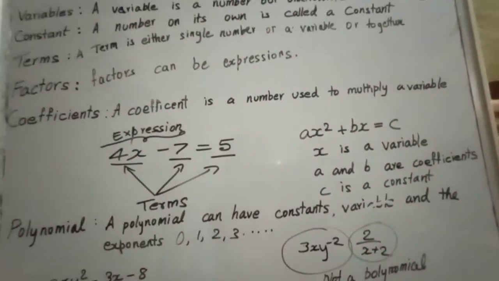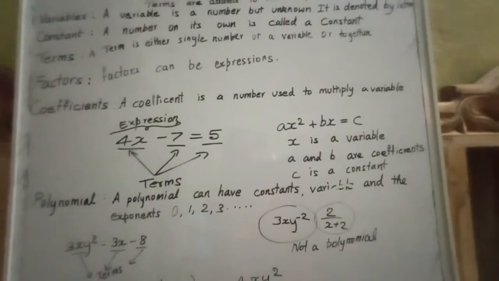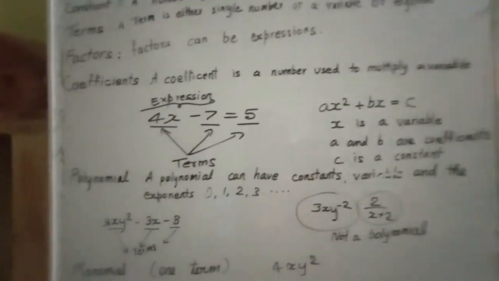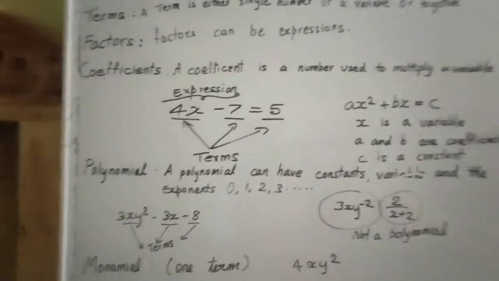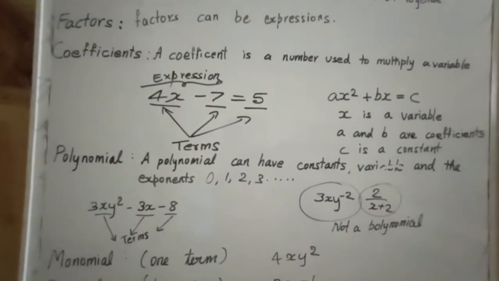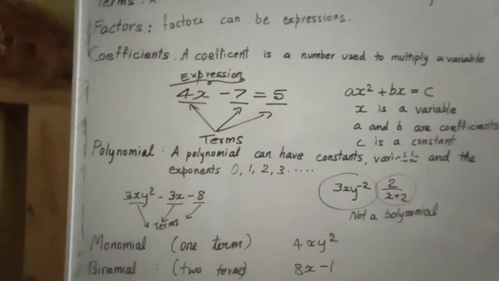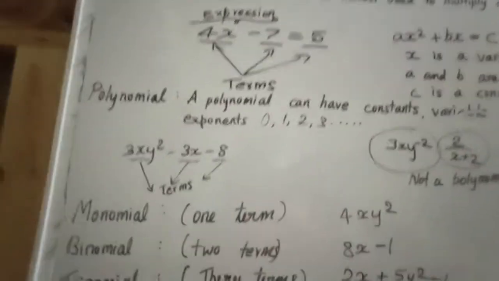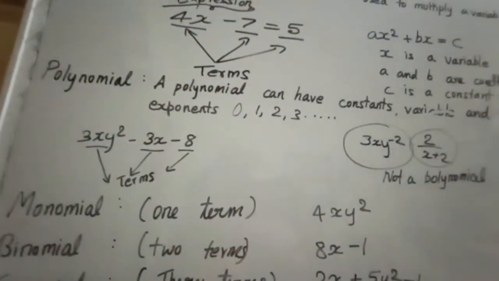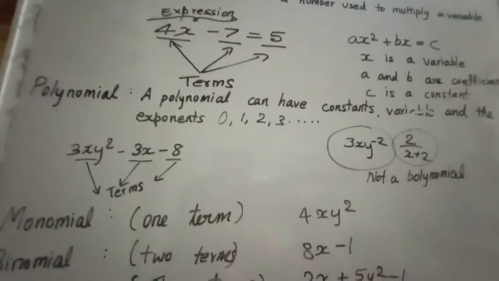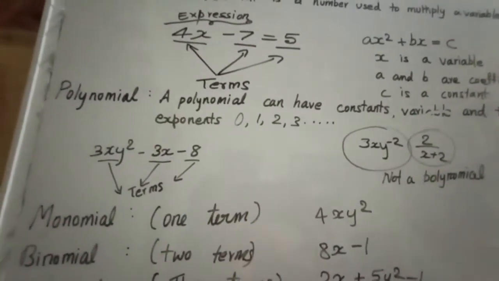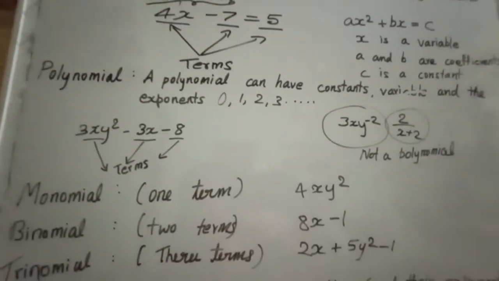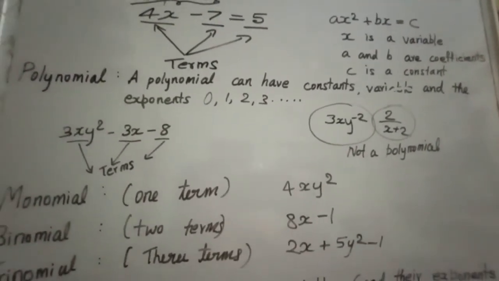Based on polynomials, we have kept special names. How do we keep the special names? By observing. If only one term is there, we call it a monomial. Mono means only one. For example, 4xy square. Binomial, if two terms are there. 8x is one term, 1 is another term, so binomial. Trinomial, 3 terms, 2x plus 5 square minus 1.